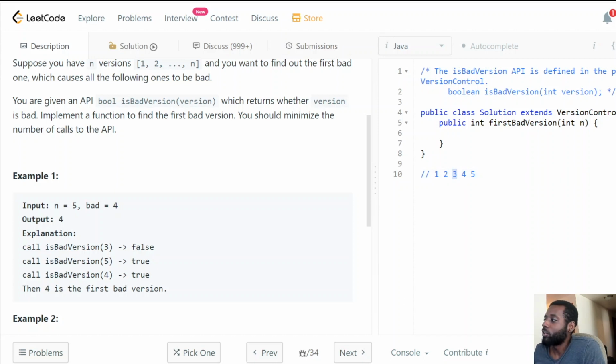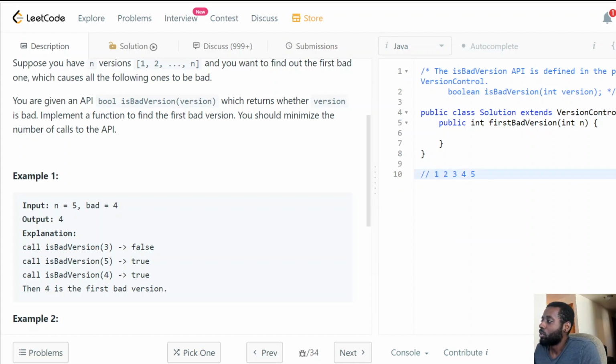If 3 is not a bad version, I know that nothing before 3 is going to be a bad version. So I don't need to worry about that. See how efficient it becomes with better search? We say, all right, I'm not worried about my left side, because I know 3 is not a bad version.